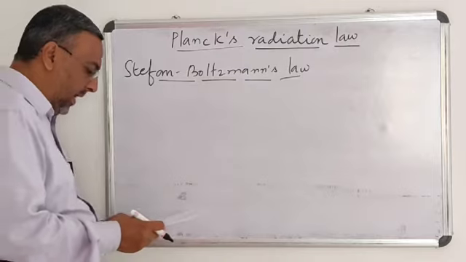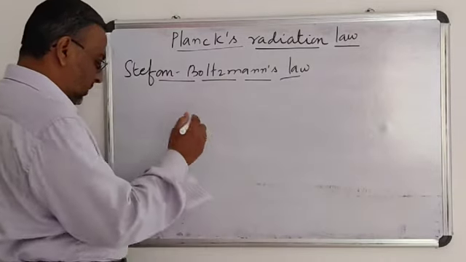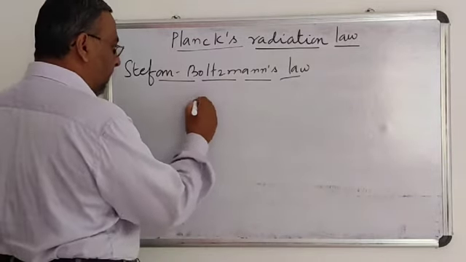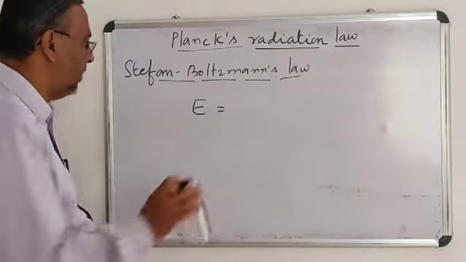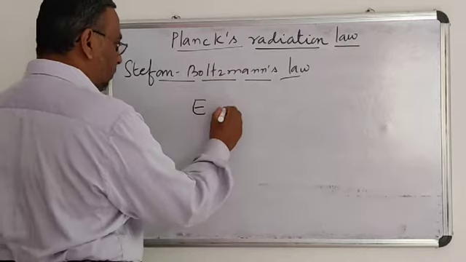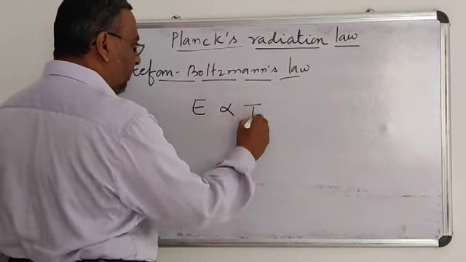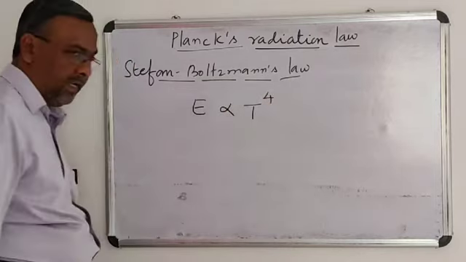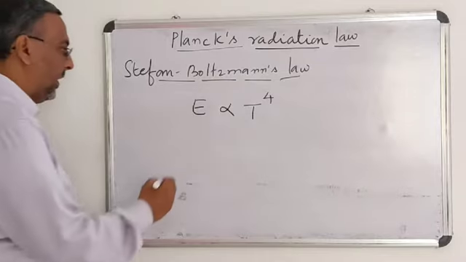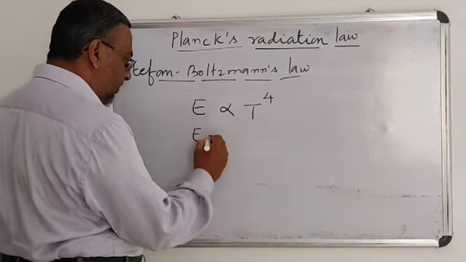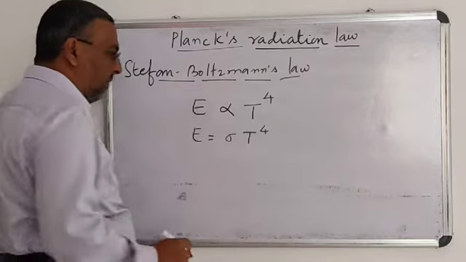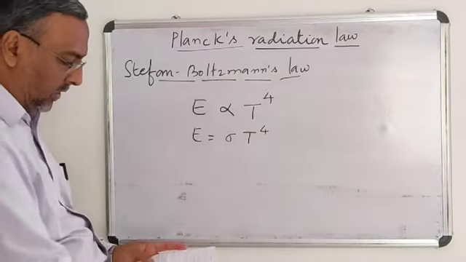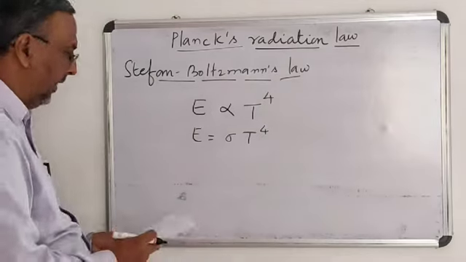It is given as: the intensity of black body radiation is proportional to the 4th power of absolute temperature, or I can write it as E equals sigma T power 4. What is this sigma?